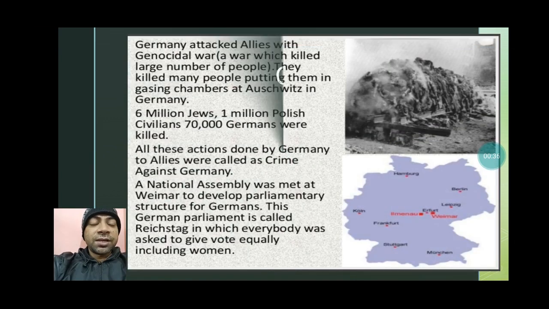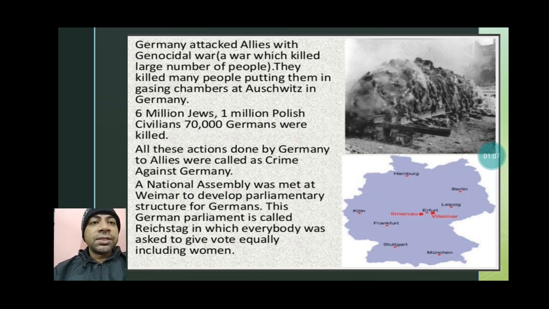So when we start this topic, you can see we read till First World War, Germany surrendered, and Goebbels, his propaganda minister, just committed suicide, as well as Helmut's father, he also committed suicide over there. So you can see Germany attacked allies with genocidal war, a war which killed a large number of people. They killed many people, putting them in gassing chambers at Auschwitz in Germany.